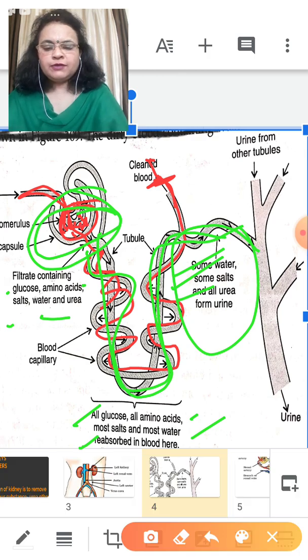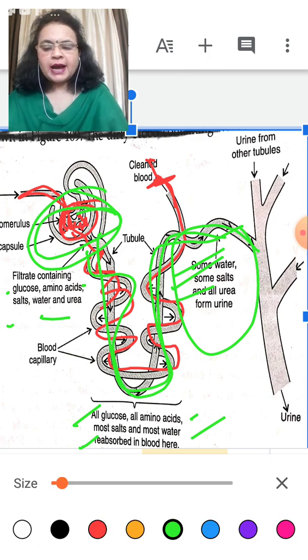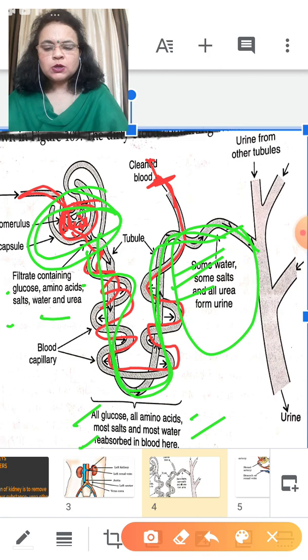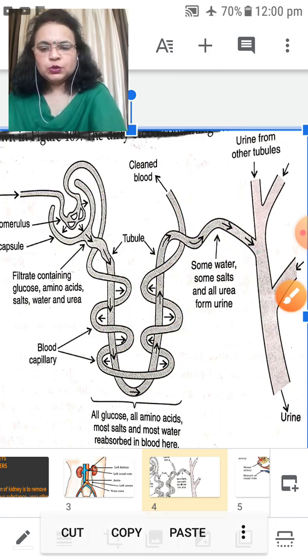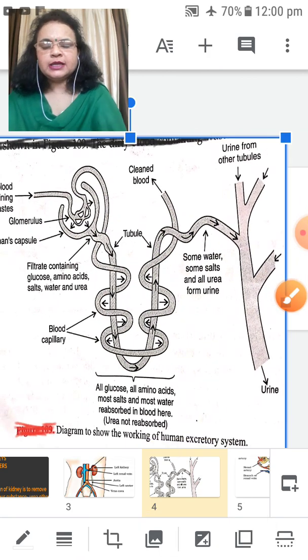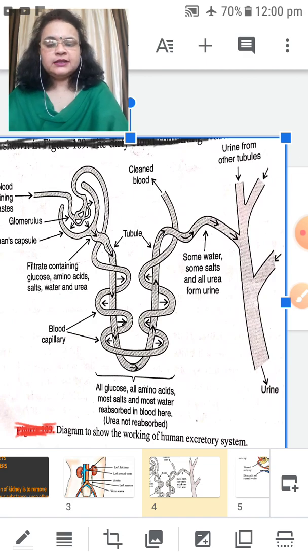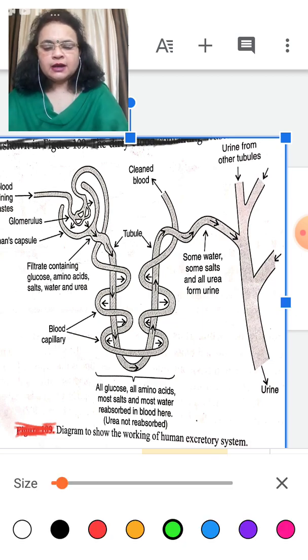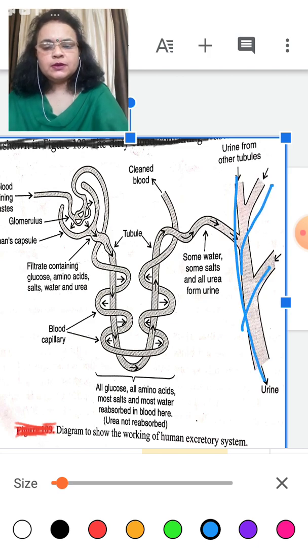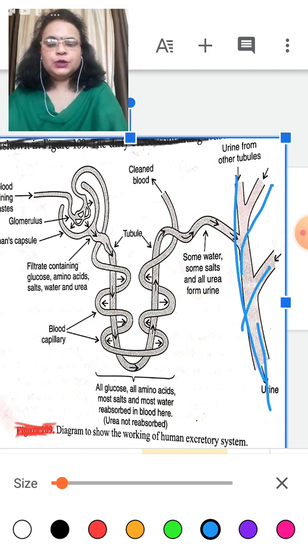After the useful substances required by the body are reabsorbed by the blood capillaries, the leftover excess water, salt and urea collect into the duct. Which duct? The urinary collecting duct, which is present inside the kidney.